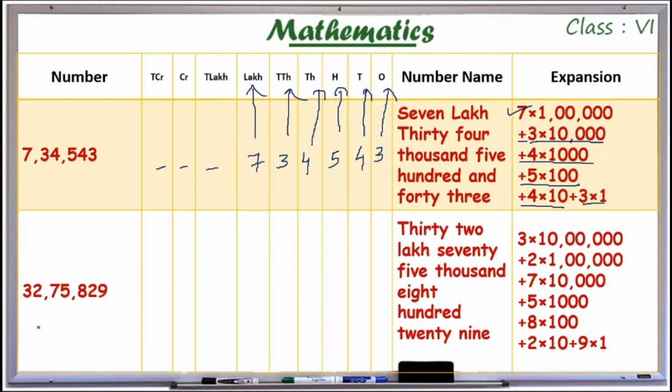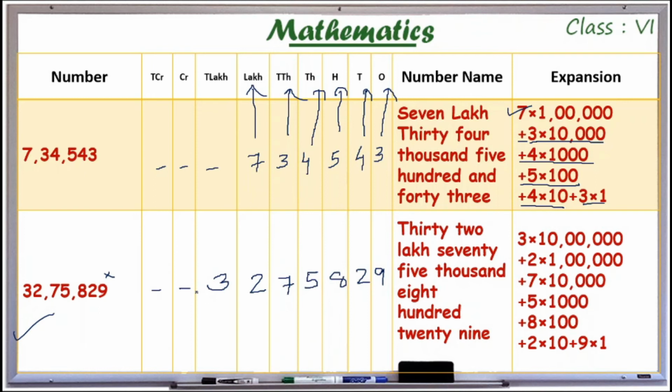And look at the second example. At the ones place we have 9. At the tens place I have 2. At the hundreds place I have 8. At the thousands place I have 5. At the 10,000s place I have 7. At the lakhs place I have 2. At the 10 lakhs place I have 3. For crore and 10 crore I have no numbers, so I put it blank.